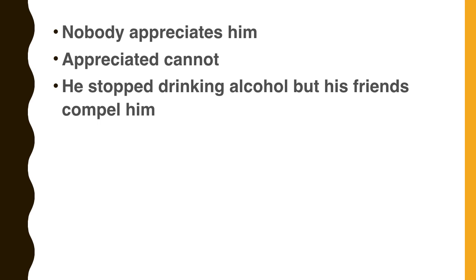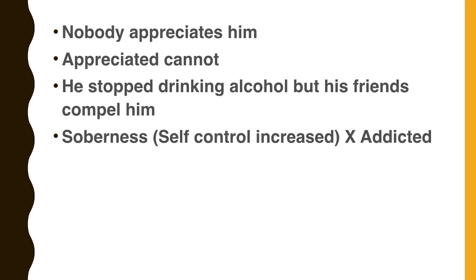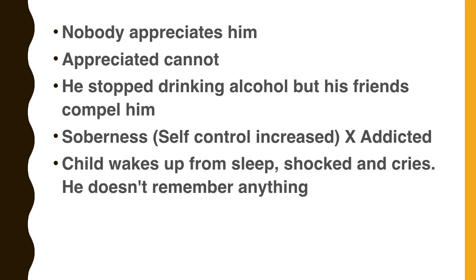He stopped drinking alcohol, but his friend compelled him. Even though his friends are compelling him, he is not taking alcohol again. The rubric is soberness, that means self-controlling. The exact opposite word is addicted, addicted to alcoholism or addicted to drugs. But because of self-control, he is not taking alcohol again. The rubric is soberness.